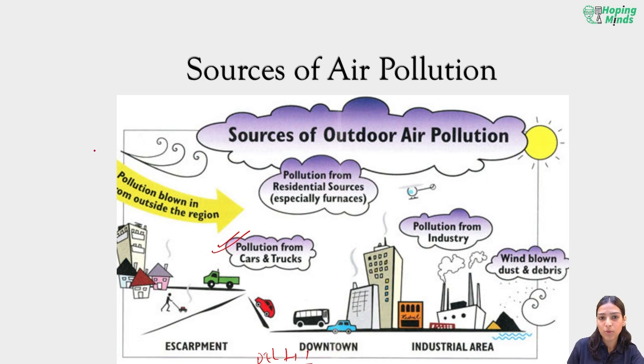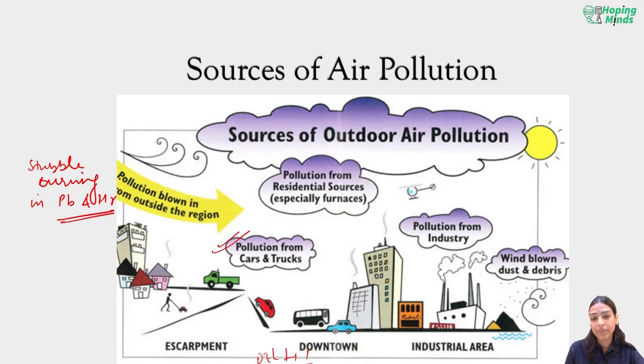So this pollution blown in from outside regions could be what happened in Delhi because of stubble burning, the burning of leftover remnant crops. When you cut a crop, what remains behind and you burn it is called stubble burning. Stubble burning in Punjab and Haryana led to pollution being blown into Delhi.